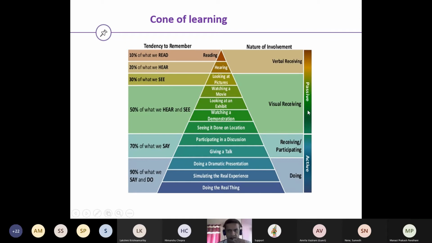The moment the learner gets converted into the active phase, there is a lot of chance, a high chance, that the tendency to remember will go on increasing. So the understanding becomes very simple and very easy. And I think in 1946, this cone of learning was introduced by Edgar Dale.